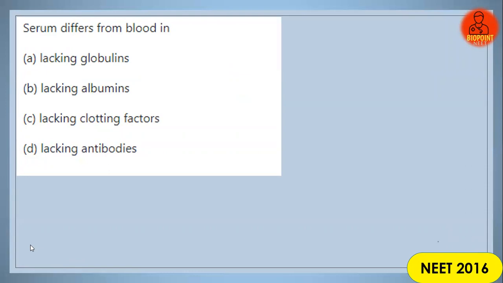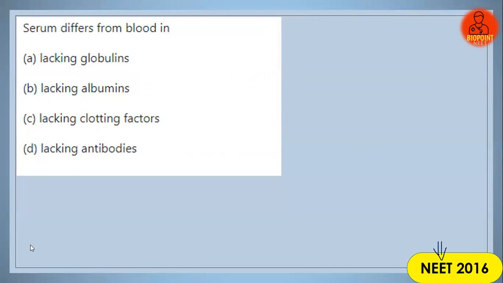2016 NEET previous year question again. Serum differs from blood in. Option A, lacking globulins. B, lacking albumins. C, lacking clotting factors. Option D, lacking antibodies. Any guesses for the answers? You can comment on the chat box. Meanwhile, I'll go with the explanation.